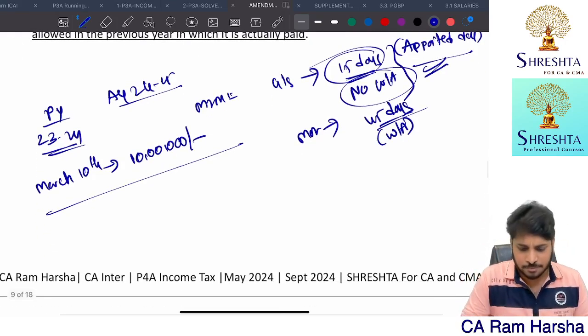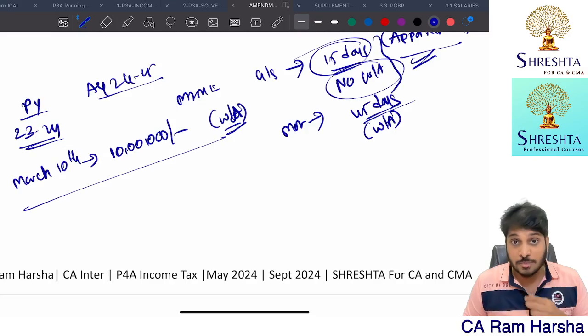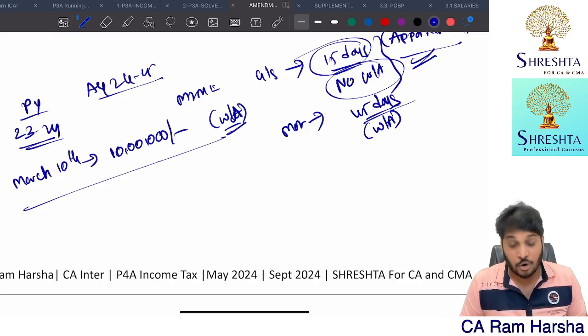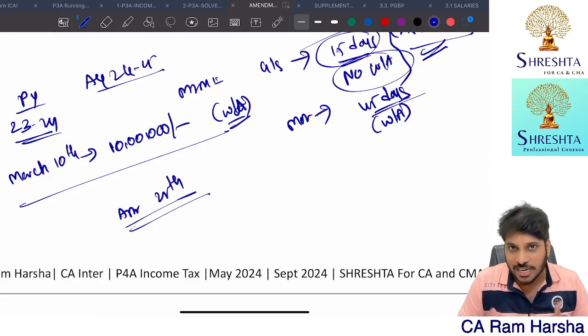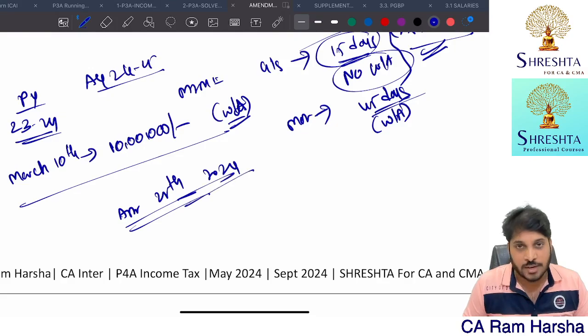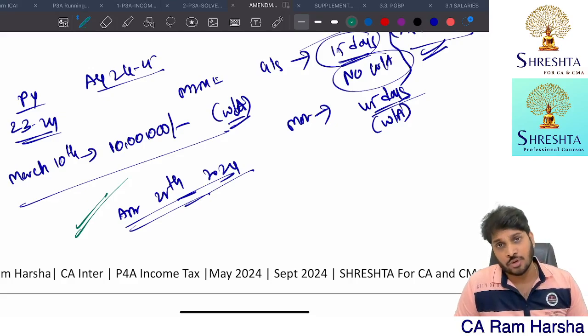Now 10 lakhs I have. I purchased this based on a written agreement. I have 45 days time, which means I have time up to April 25th, 2024, to settle this liability. Suppose I paid within April 24, what happens?